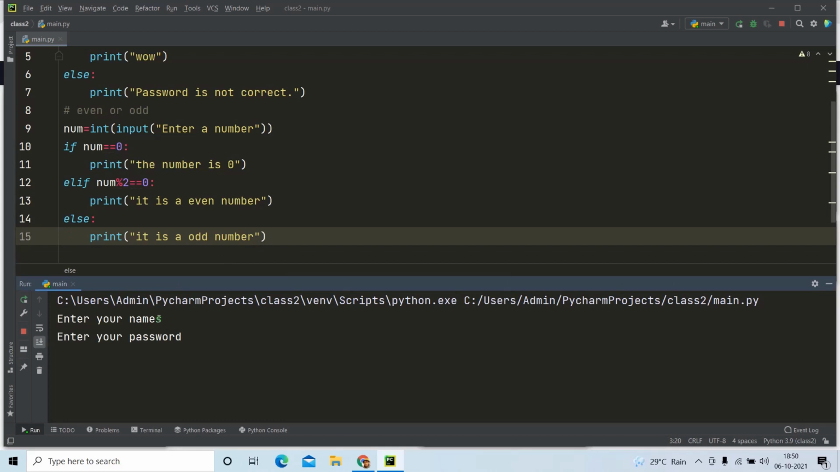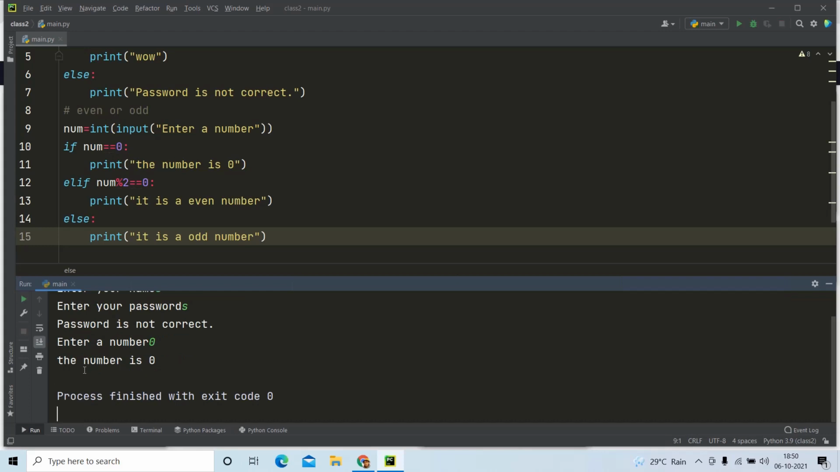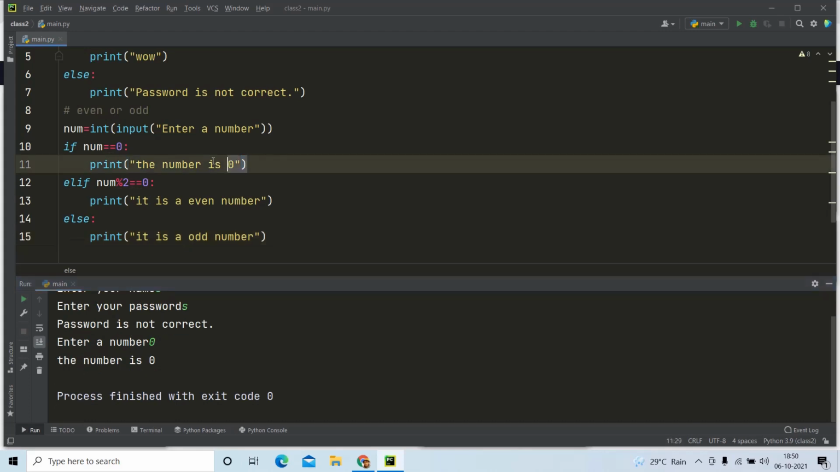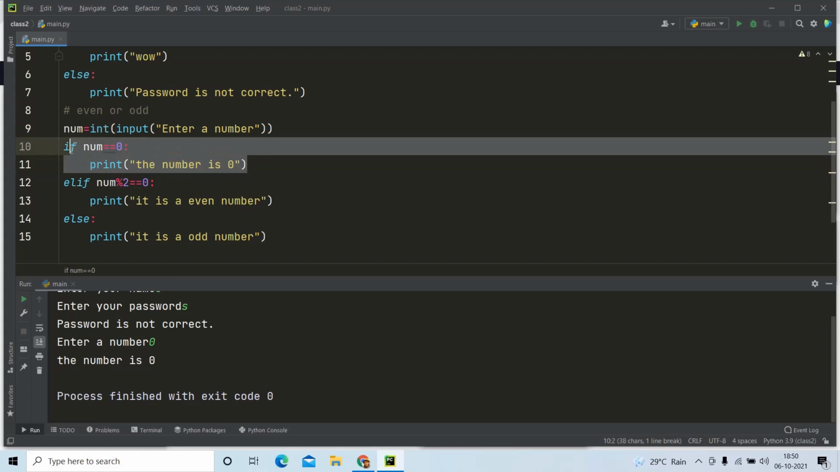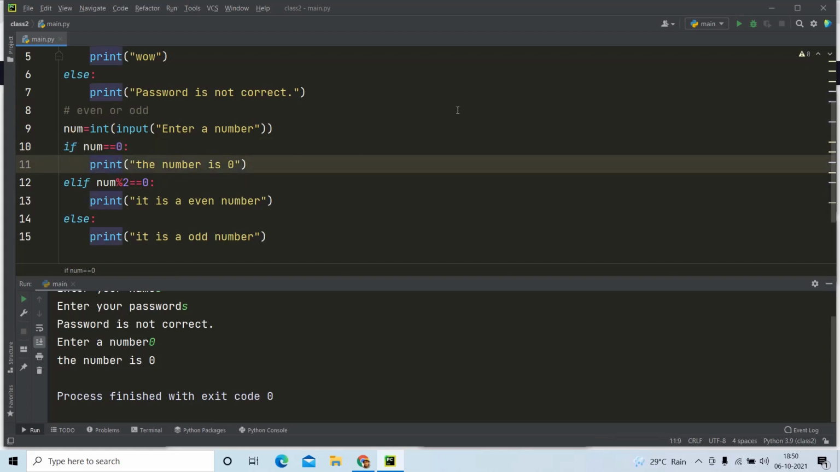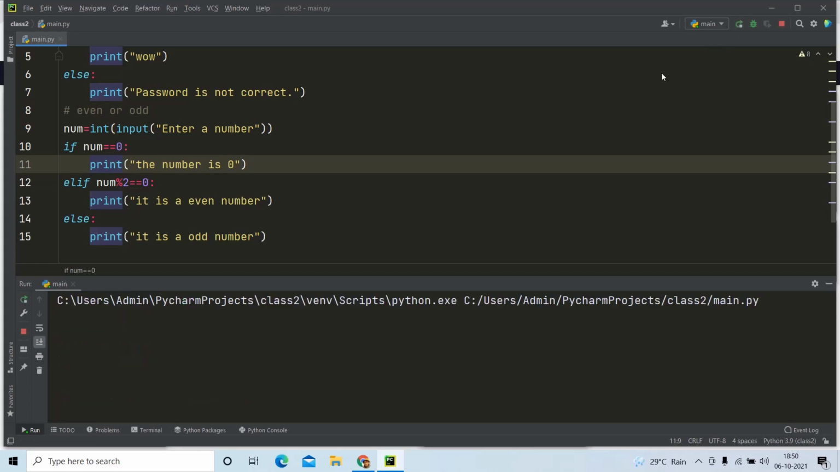Enter a number. So first we can try with 0. The number is 0. It is executing this block of lines because we have checked if number is equal to 0. It is true. So it is executing the 11th line. We can run again.